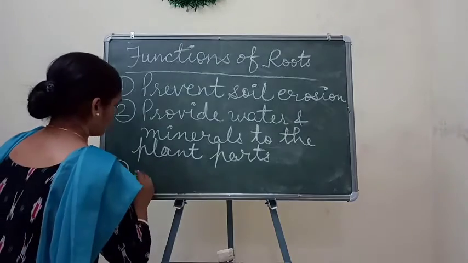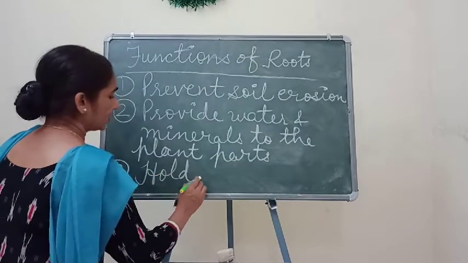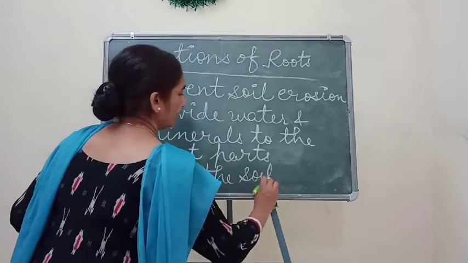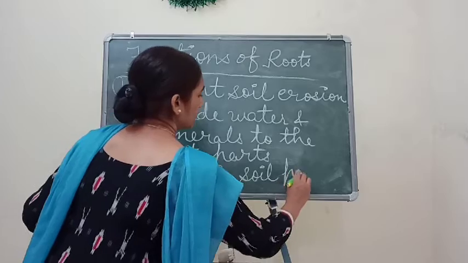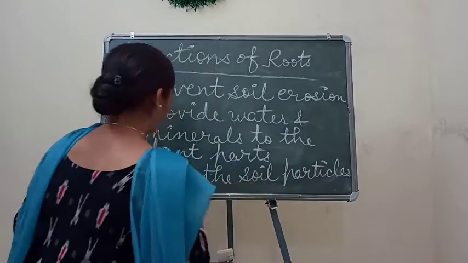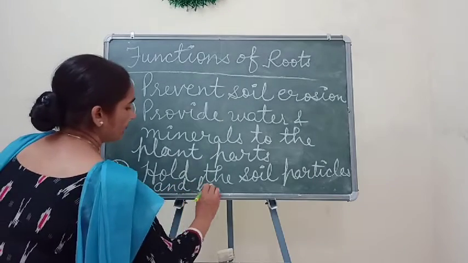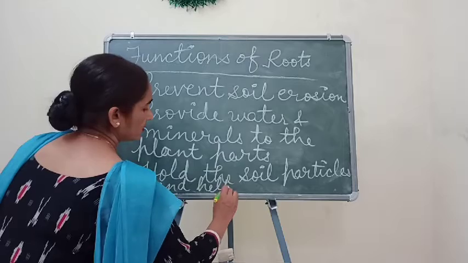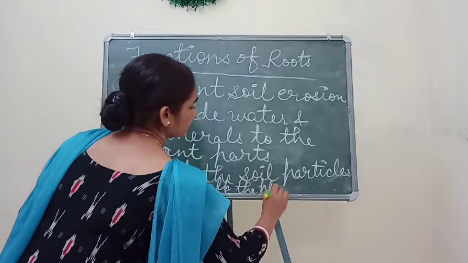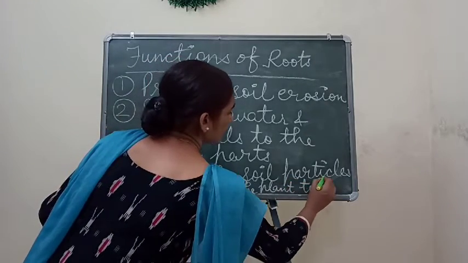So here we can write: hold the soil particles and help the plant to stand.